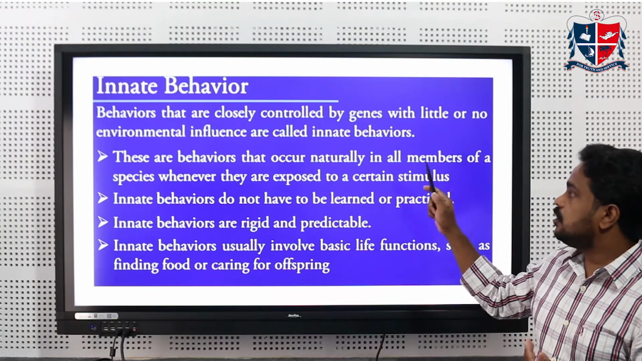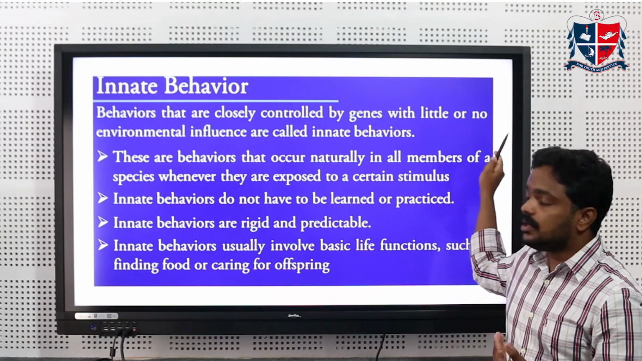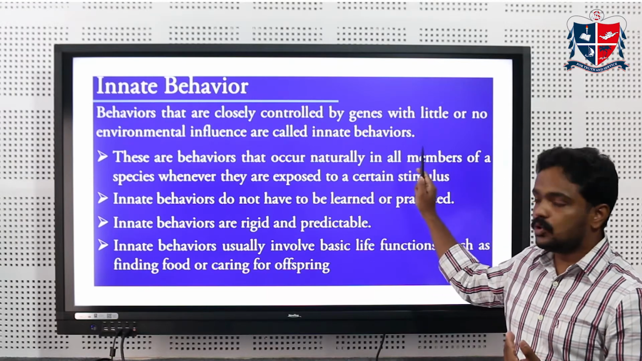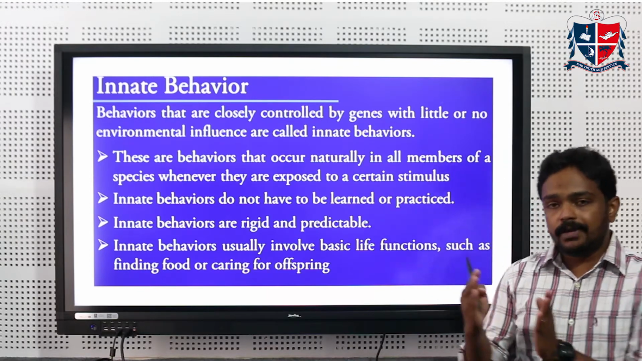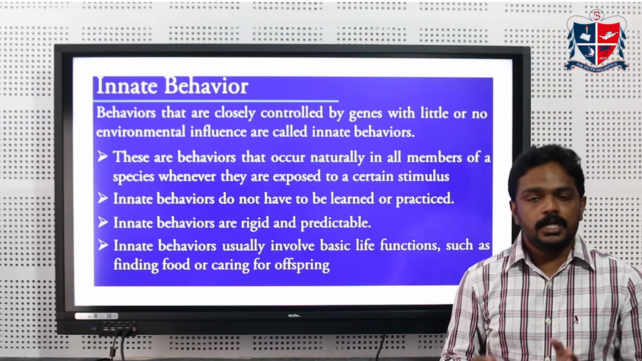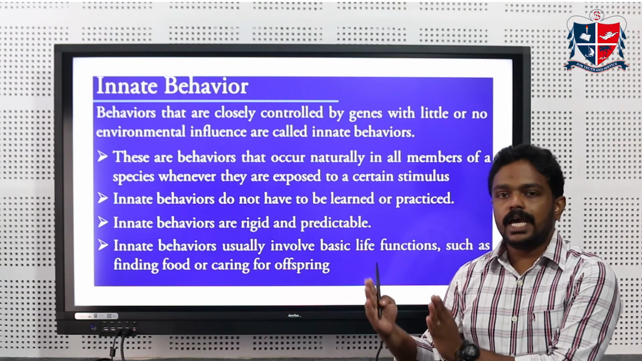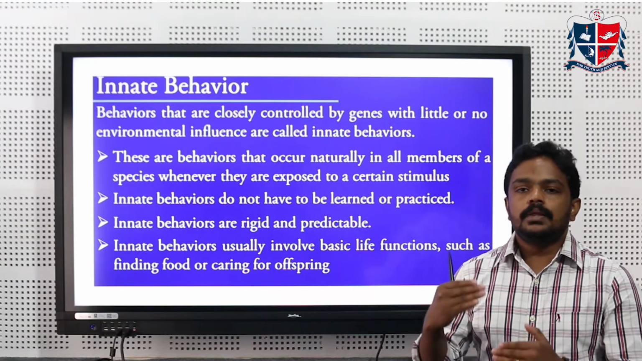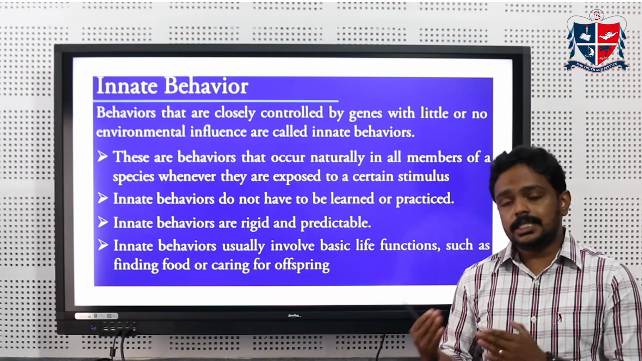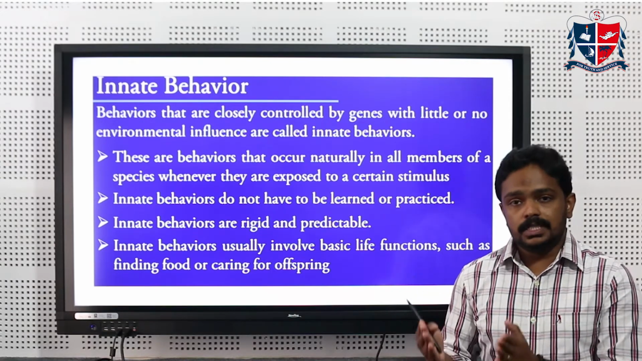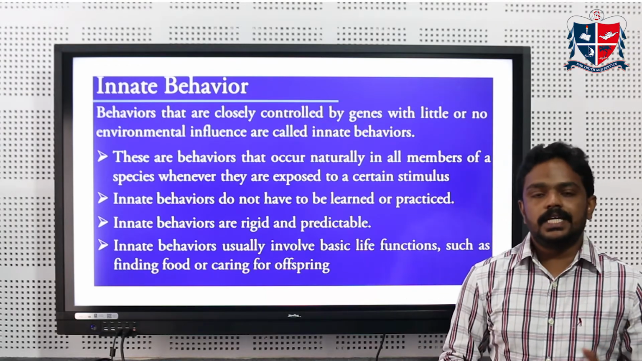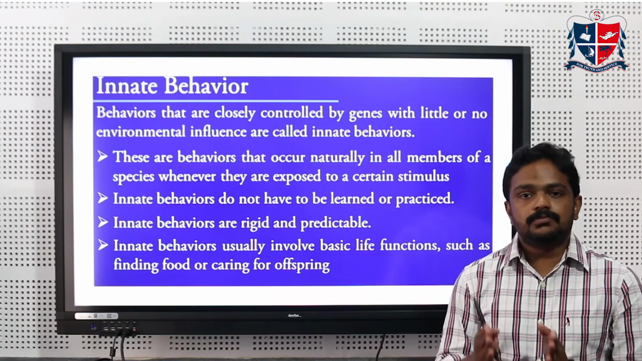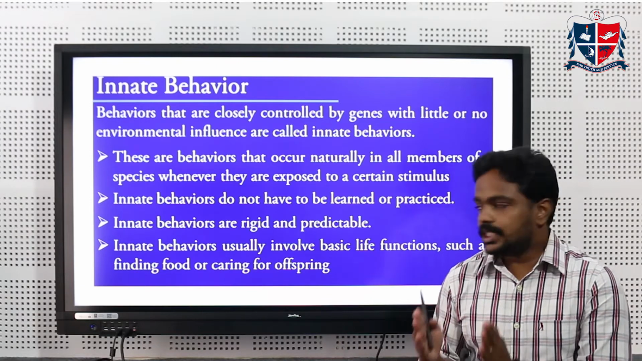The behaviors that are closely controlled by genes with little or no influence from the environment are called innate behaviors. So if an animal is showing an innate behavior, suppose a goose is showing aggression, every goose of that family will show that same aggressive behavior despite its environmental conditions. If it is in Kerala, or another state, or another continent, the goose will show the same aggressive trait.